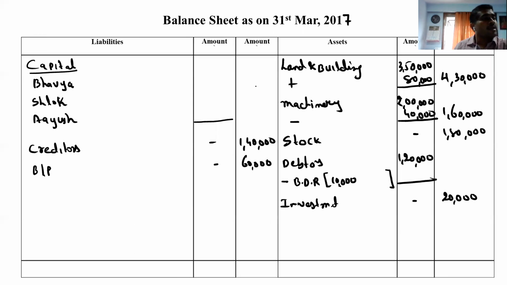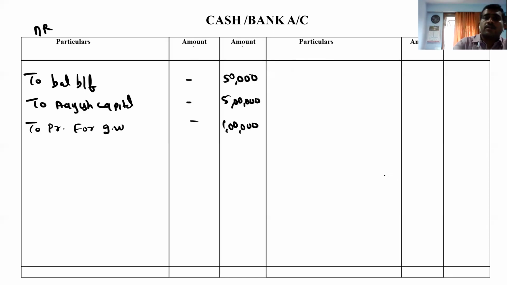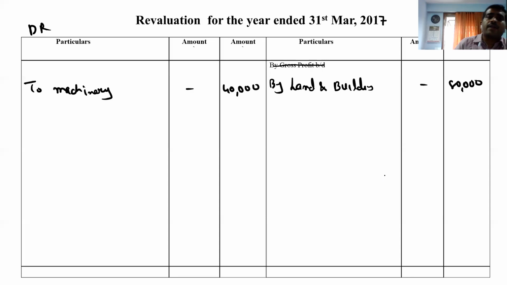Provision for doubtful debt. How much? 10% we have to keep. That is on 1,20,000, 10% comes to 12,000. So it will come 1,08,000. So 10,000 is already there. We have to add 2,000. It's an expense for us. So that 2,000 we have to write in revaluation to bad debt reserve, 2,000.